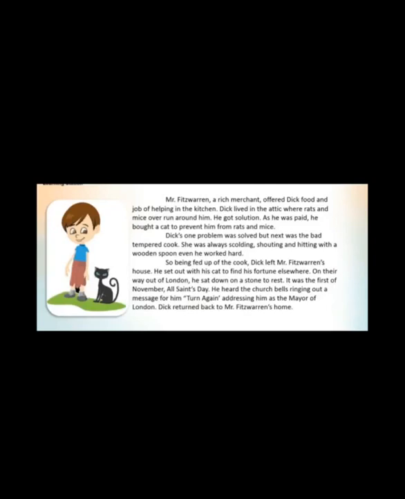Dick returned back to Mr. Fitzwarren's home. So one problem of the rats was solved because of the cat. But the next problem was the temper of the maid who was cooking food. She was always shouting at Dick, whether he worked or not. So Dick got tired of her behaviour, and he left the house with his cat.